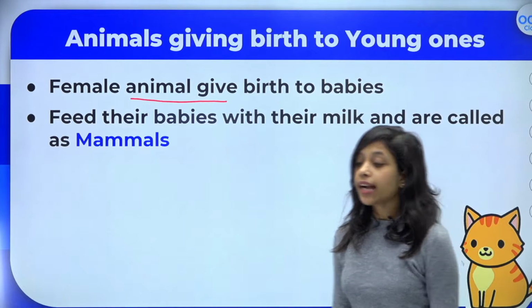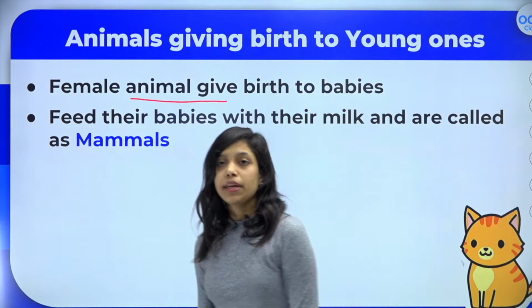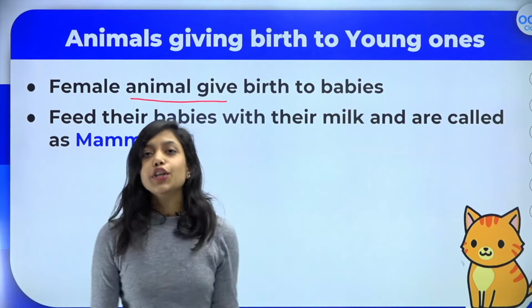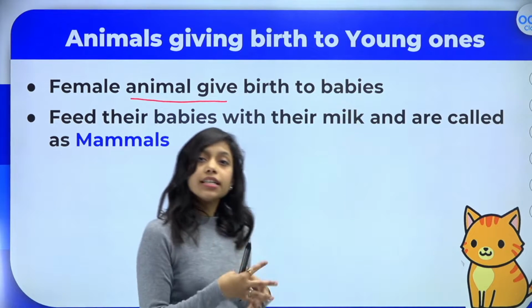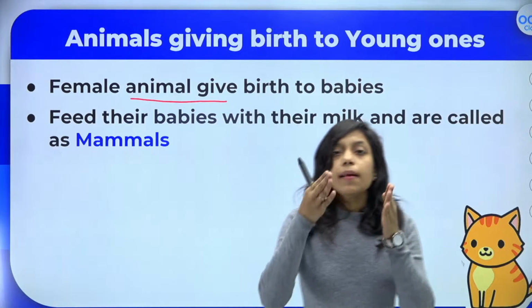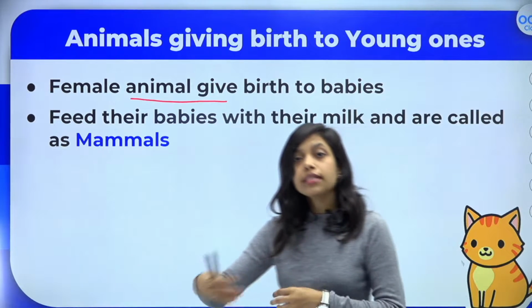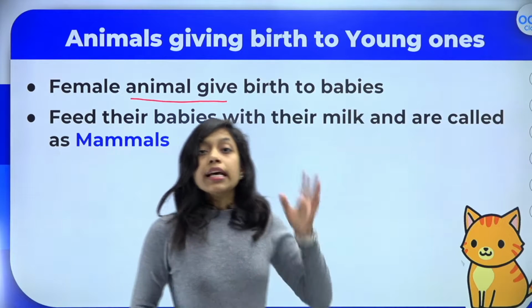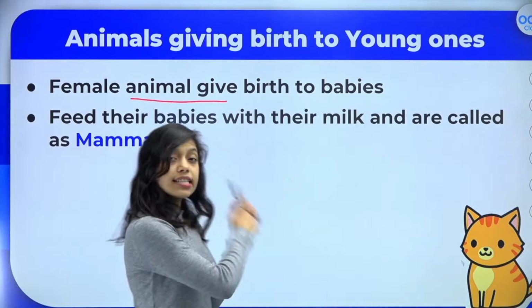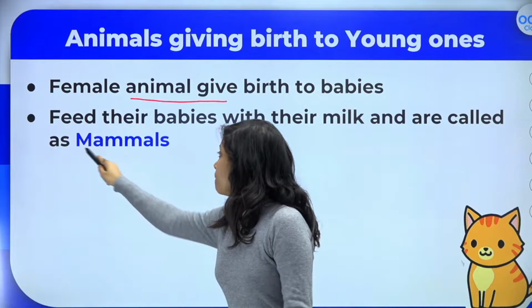Have you observed that? If you have a baby sister or baby brother, or if you have kittens in your home, they will feed on their mother's milk, right? So the female parent will give birth to babies. After giving birth, they will feed them with their milk, and such animals are called mammals.